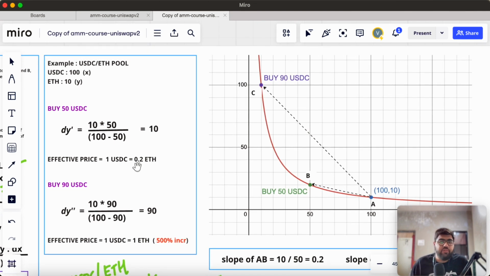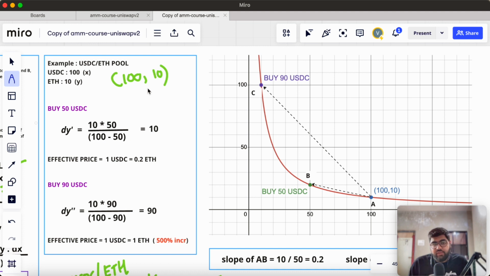Let's say we have a USDC ETH pool in which the amount of USDC is 100 and the amount of ETH is 10. So we are considering the amount of USDC in the X direction because we have to represent it in a graph, and the amount of ETH in Y. So we have coordinates first. This is the initial position of the pool, 100 to 10.